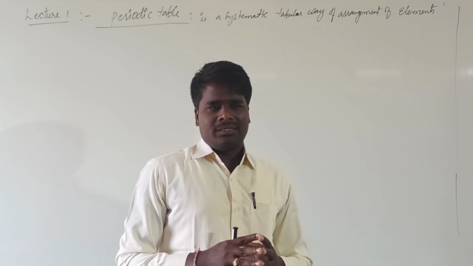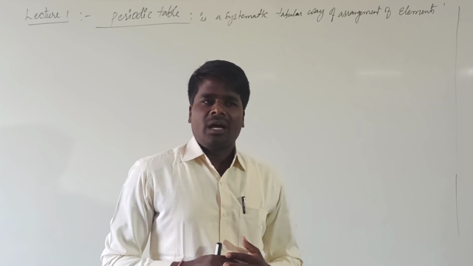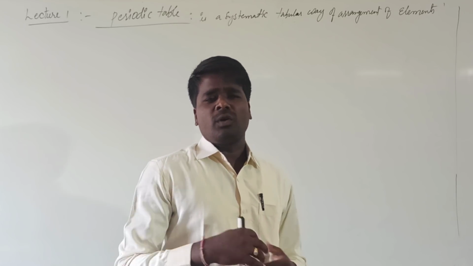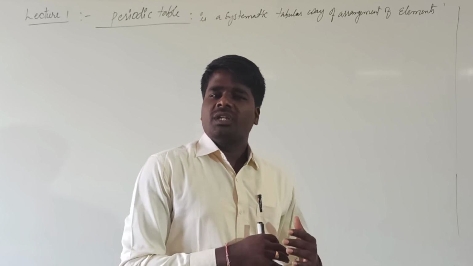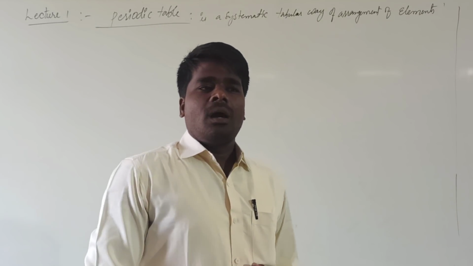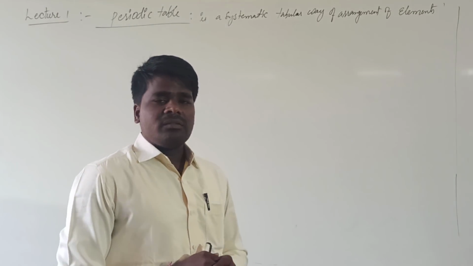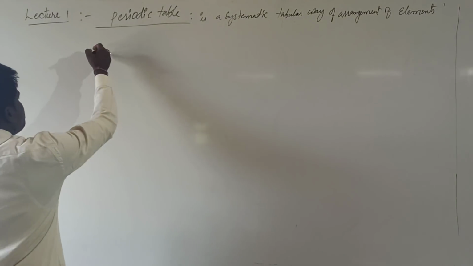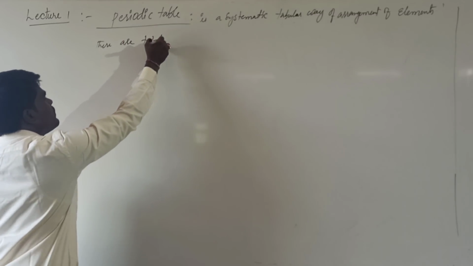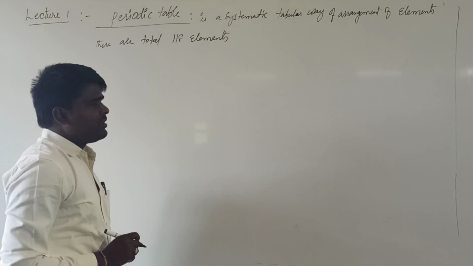In order to make this understanding of the various chemical compounds and their properties easier, we have found a way by going through the elements, because even though there is a very large number of compounds, all of them are formed by a very limited number of elements. There are a total of 118 elements in the periodic table.